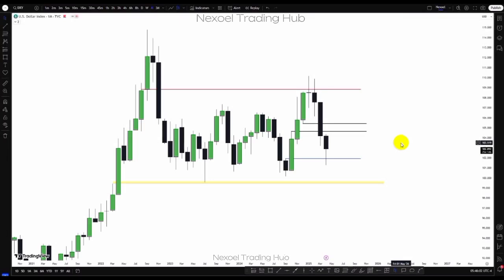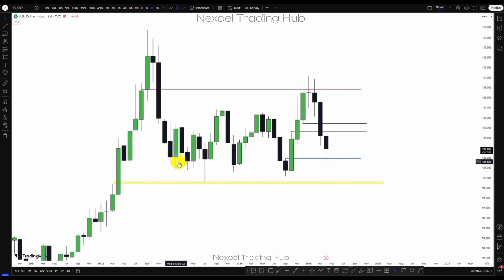So we're going to be looking at the weekly forecast for the coming week, and we're going to start from the dollar index. This is the monthly time frame. What we can see is the reaction of price at the sponsorship candle, and we had this bearish movement to the downside back into this bullish order block. To me, I'm going to consider this as a liquidity pool, in which I'm looking forward to see how price is still going to trade to the downside into this fair value gap, and in extension we have this fair value gap. So this is more of a pointing of a long-term perspective.